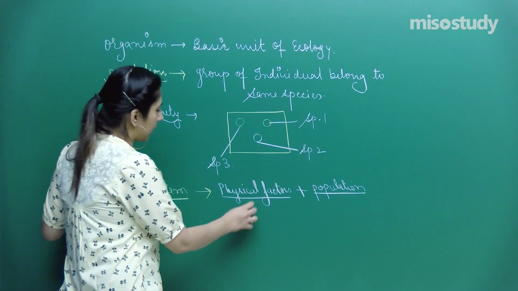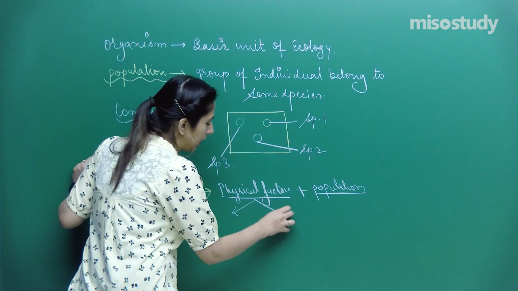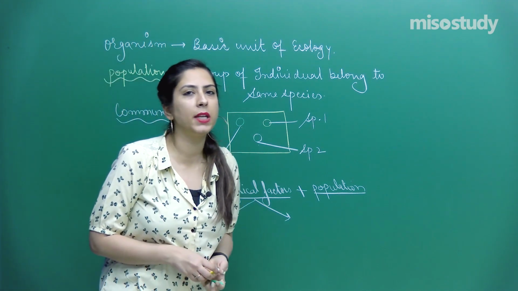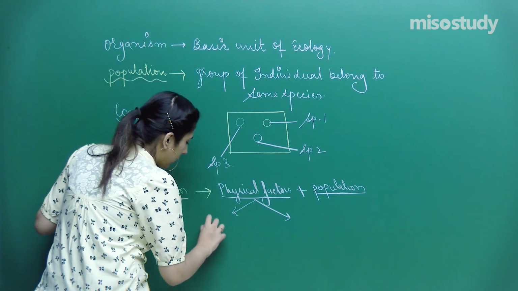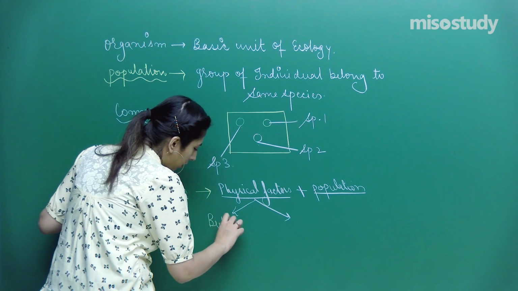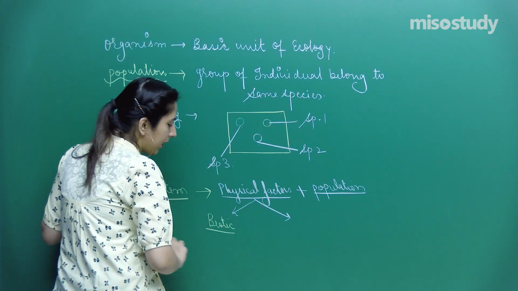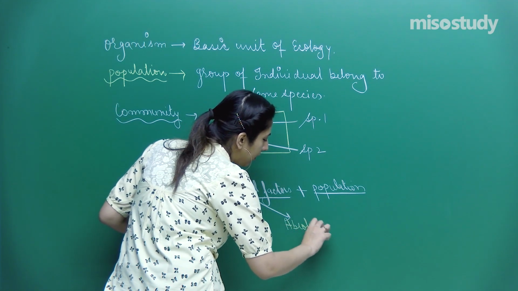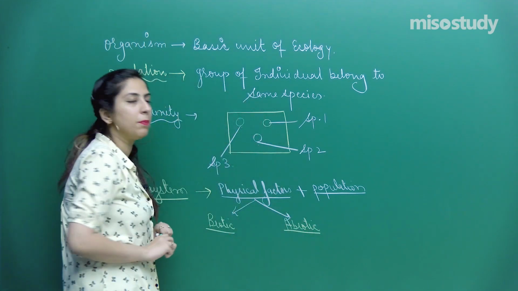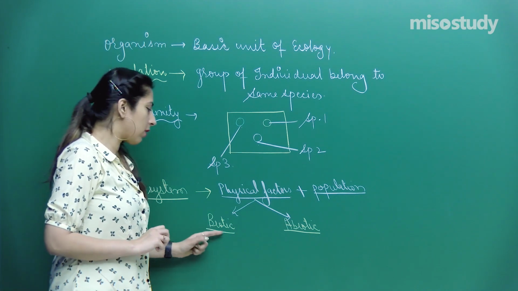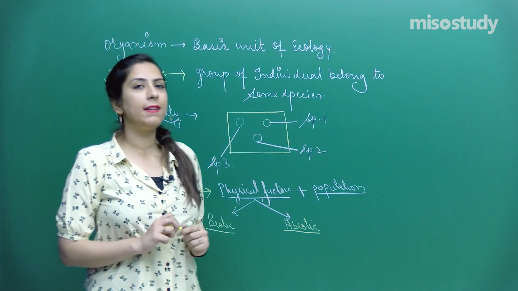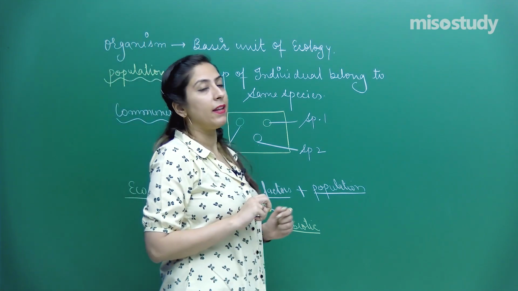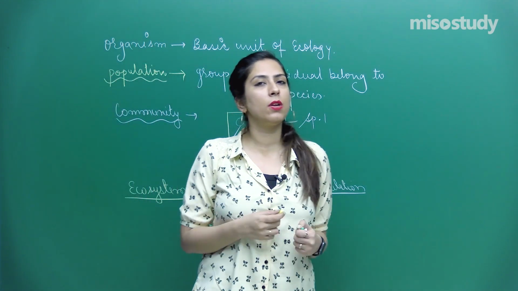In the physical factors also, I have divided these into two further subtypes. The first is called the biotic factor. Biotic means living, and the second is called abiotic, which means non-living. So these are two important words. When we talk about biotic, living beings are there. Living beings are those which can produce their own food.